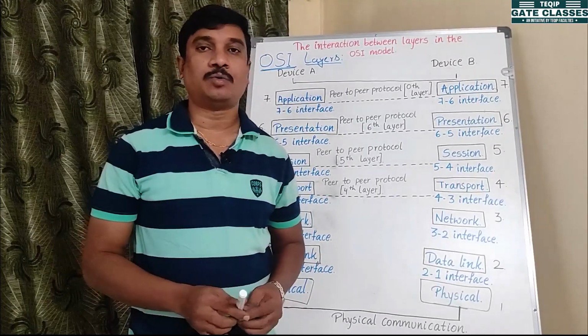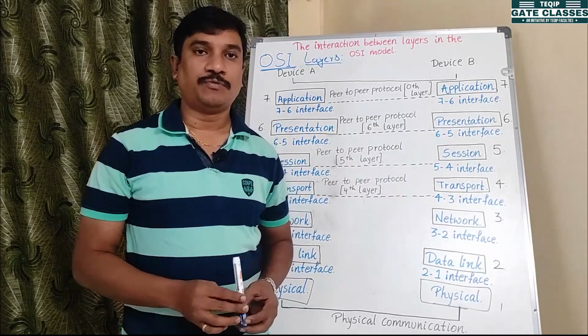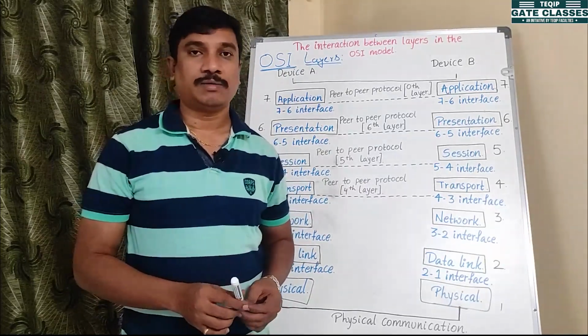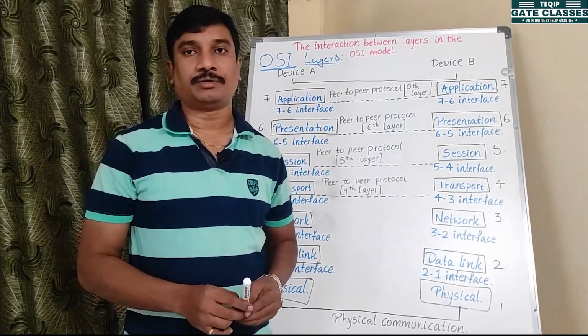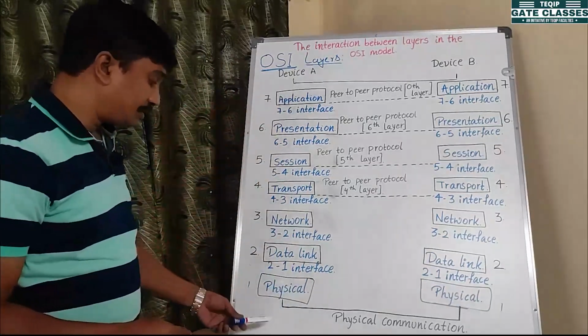Today we will discuss OSI layers. What is the full form of OSI? OSI means Open System Interconnection. So these are the Open System Interconnection layers.